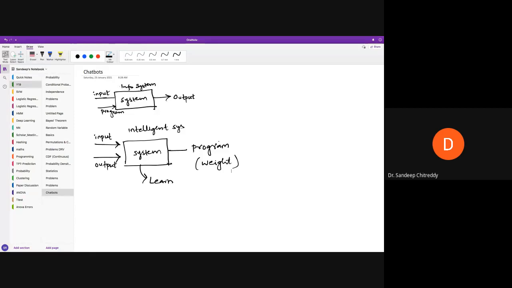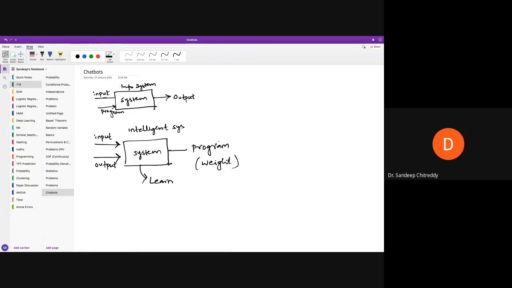In the training stage, you give both input and output, especially in a supervised way of learning. You give both input and output, and you try to make the system learn. And in the testing stage, you only give the input and ask the system, because by that time you have already found the weights or the program. So you ask the system to respond to the new test input. So there are two stages.